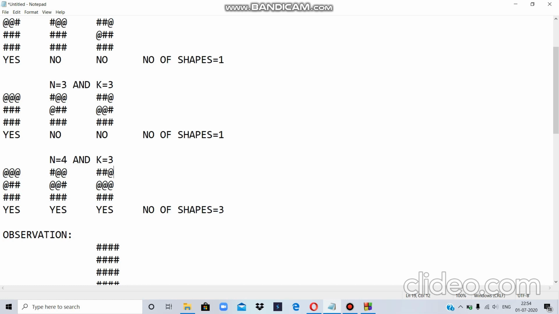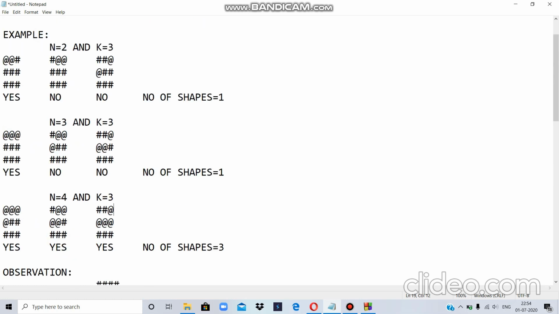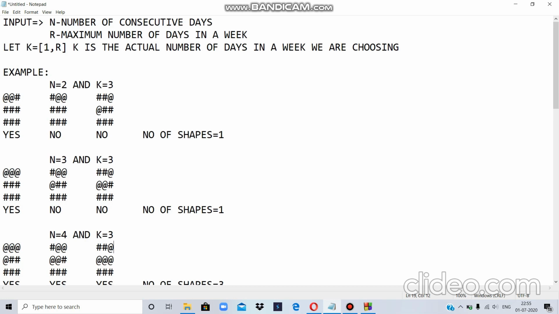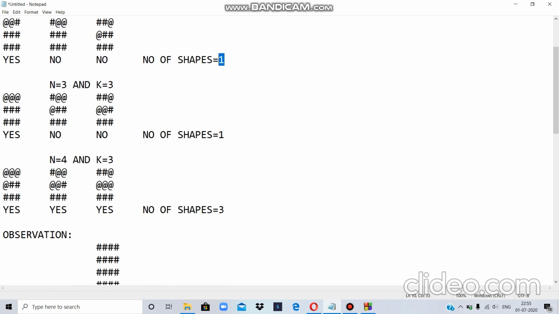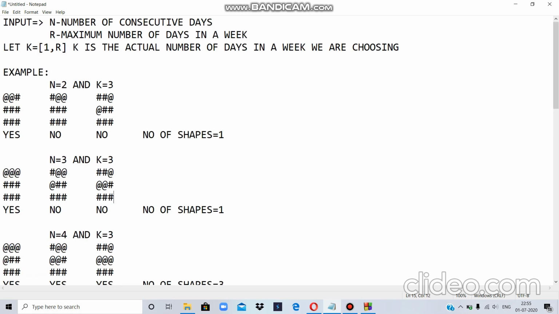Now there is a slight thing that we can observe over here. What is that? We will observe these 3 figures and then try to find out why we are getting the number of shapes as 1 for the first 2 and 3 for the third one. We can clearly see that k is fixed over here, that is k is 3, as the number of days in a week is fixed. Now why am I getting 1 for this one? I am getting 1 because shapes of this kind, where I am going to the next line as well, are being discarded, whereas in the third example this is not being discarded.